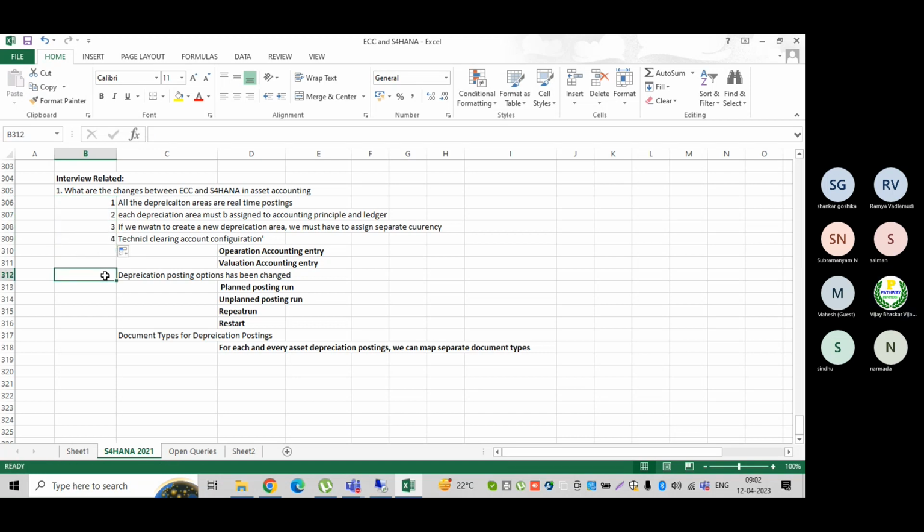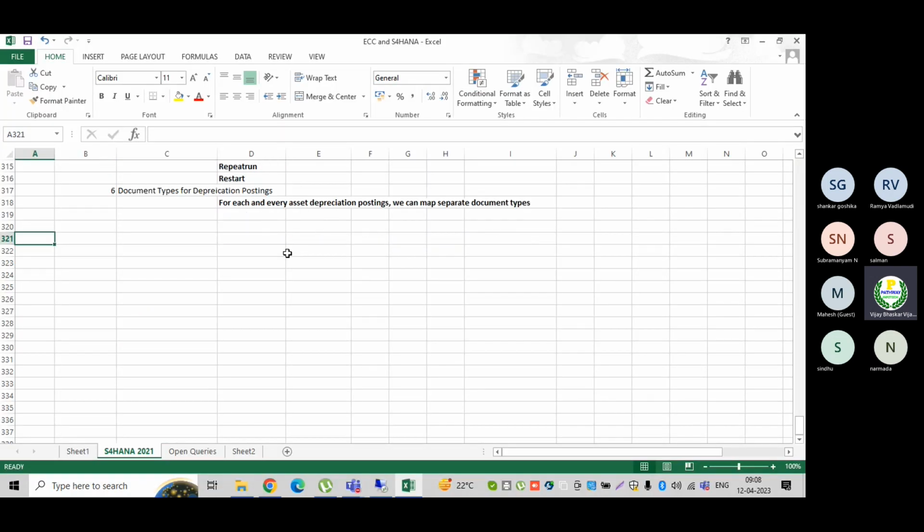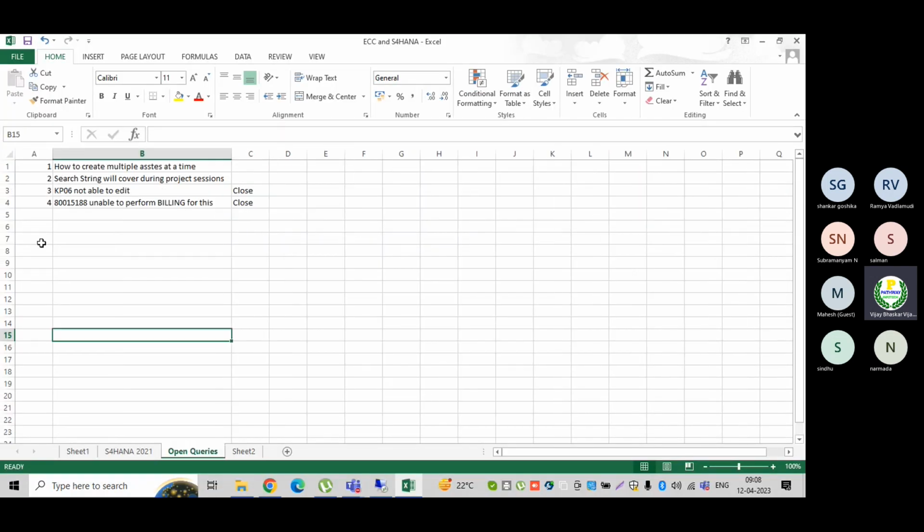4, 5. Most are the questions they may ask you. Now if you prepare 6 questions out of the 6 of S4 HANA, the point number 1 is that cost elements, all the cost elements were moved to the GL accounts. That is the reason. The controlling I will mention here, that is the very important one.